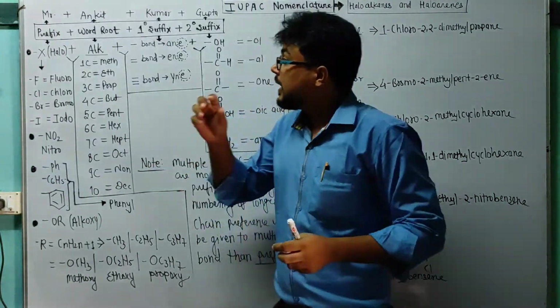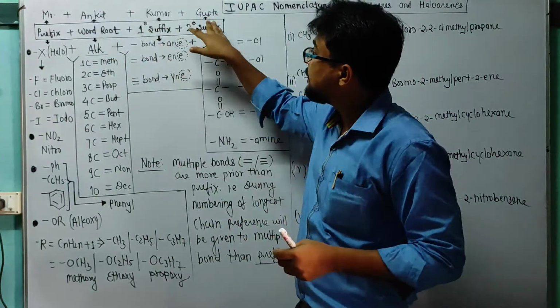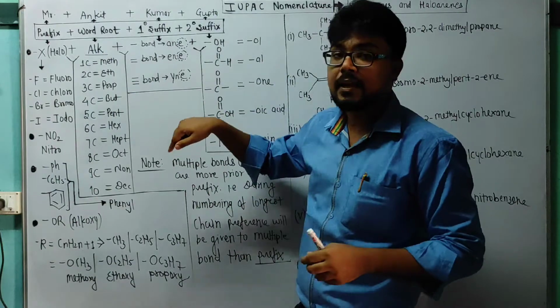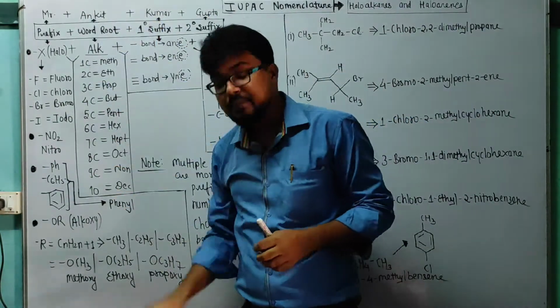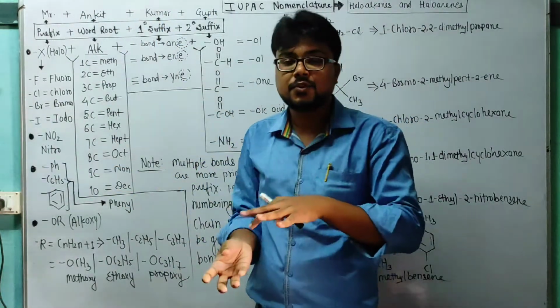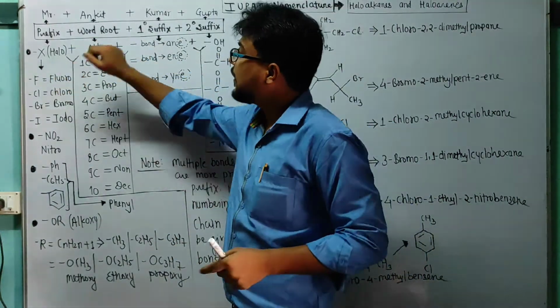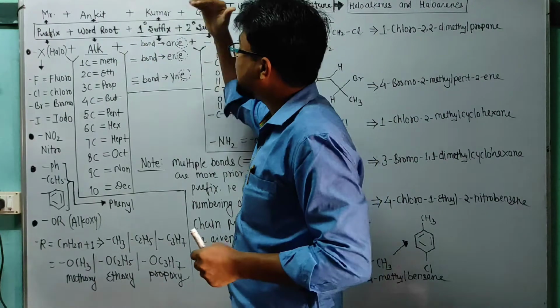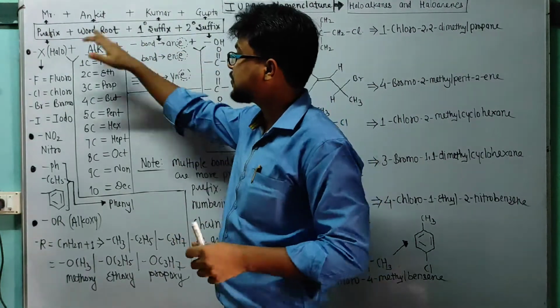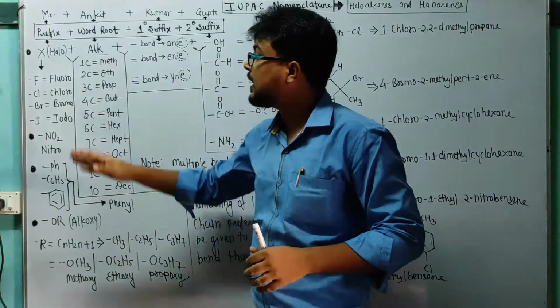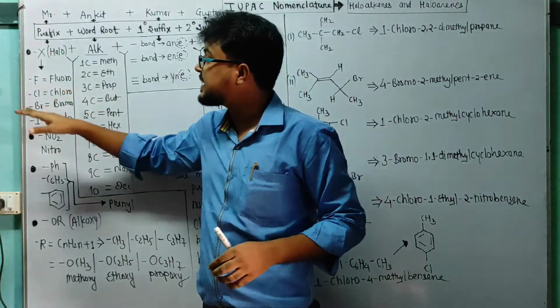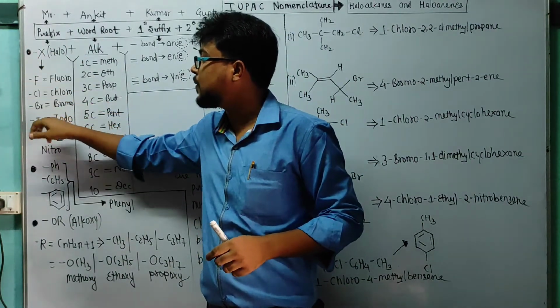Means anyhow, suffix is very important in organic chemistry, and word root, the name, is important. Prefix is sometimes useful, sometimes it is not useful. So here, what is the prefix, word root, primary suffix and secondary suffix? So students, prefix is nothing but halo. Halo means X, and X means fluoro, chloro, bromo, iodo.